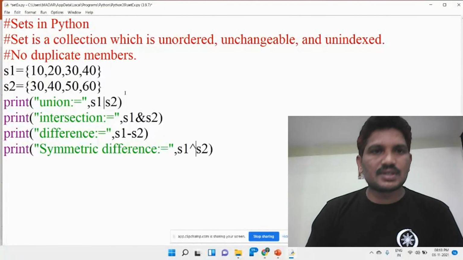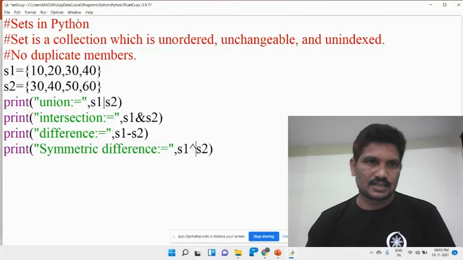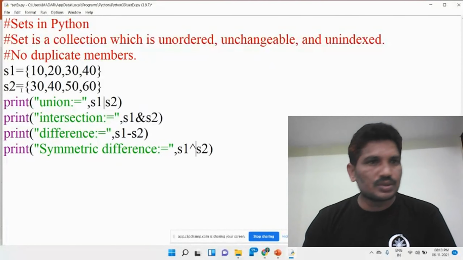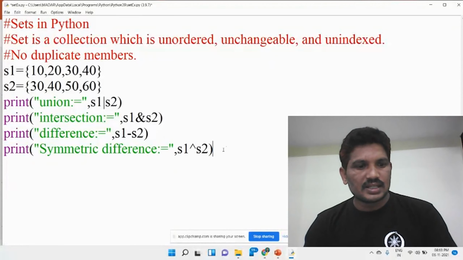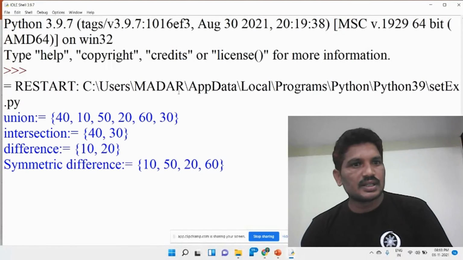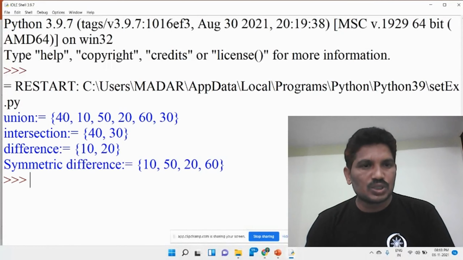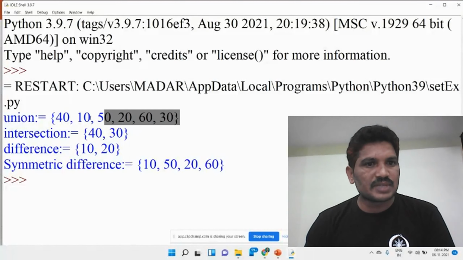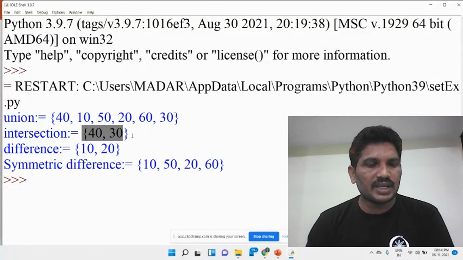Yesterday, actually, we covered the sets, which you mainly use to perform the set operations. Please remember it. Here set 1 and set 2 have been created, with the union, intersection, difference, symmetric difference. Then I would like to find what answer we will get. See here the union: you consider the elements from set A and set B. Both elements have been considered, but the duplicate elements have been removed. Please note it down. The common elements from set A and set B are 40 and 30.